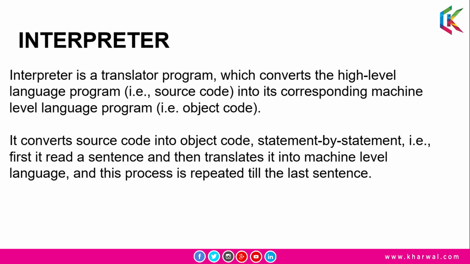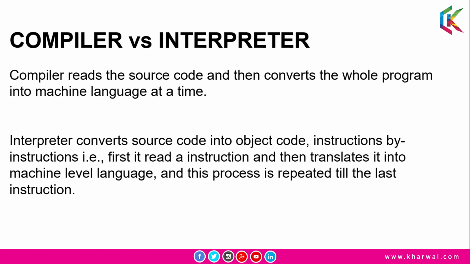Because as you know, the working of both compiler and interpreter is the same. So what is the difference between compiler and interpreter? Compiler reads the source code and then converts the whole program into machine language at a time. But interpreter converts source code into object code instruction by instruction or statement by statement. First it reads the instruction, then translates it into machine level language, and this process is repeated till the last instruction. So I hope it is clear to you.